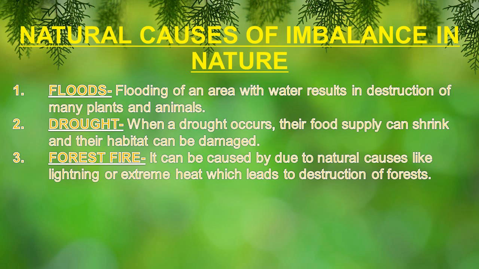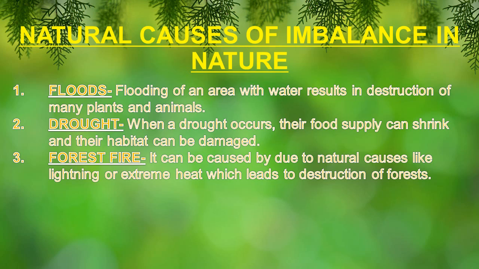First is floods. What is a flood? A flood is an overflow of water on normally dry ground. When water rises from its normal level, it's called a flood. Flooding of an area with water results in destruction of many plants and animals. Why? Because these plants and animals drown in the water and they die.